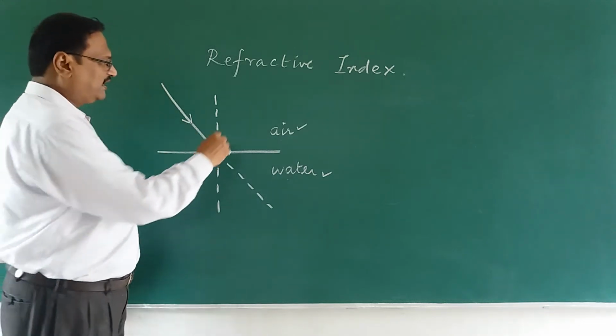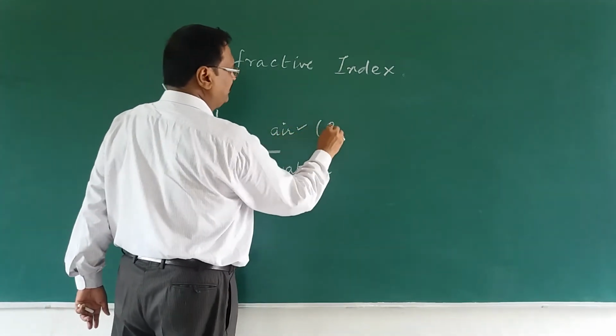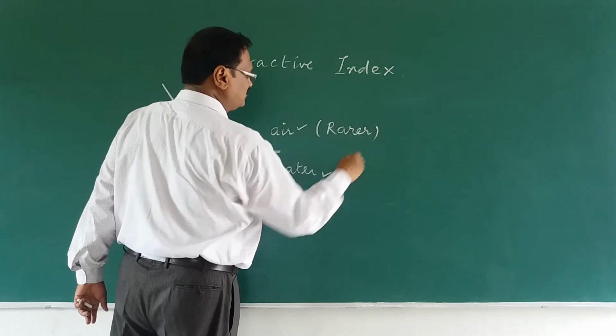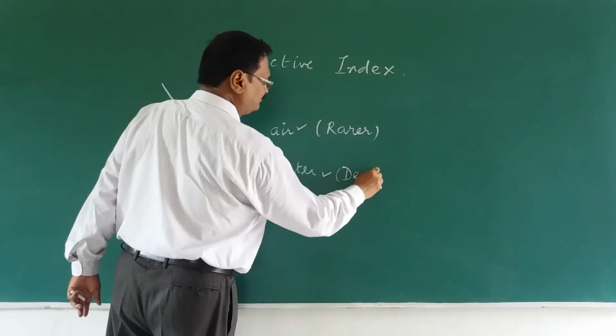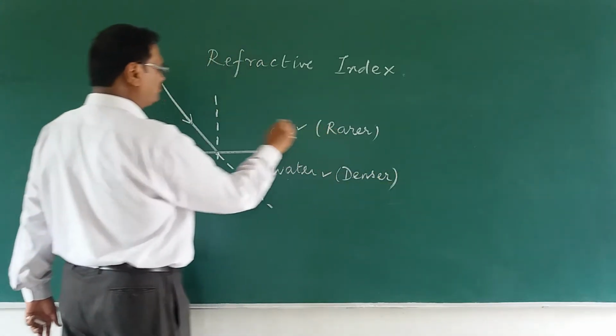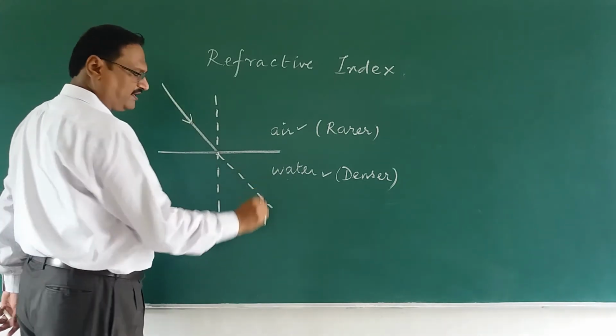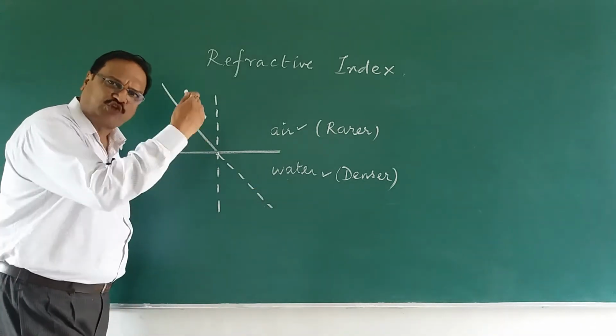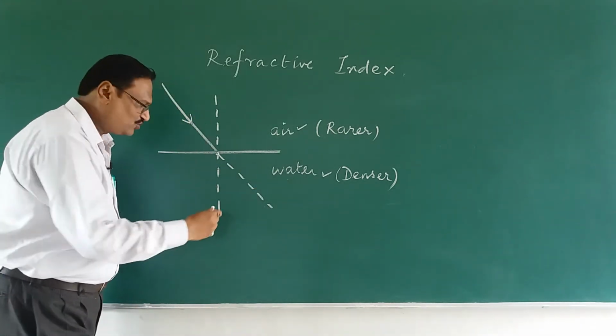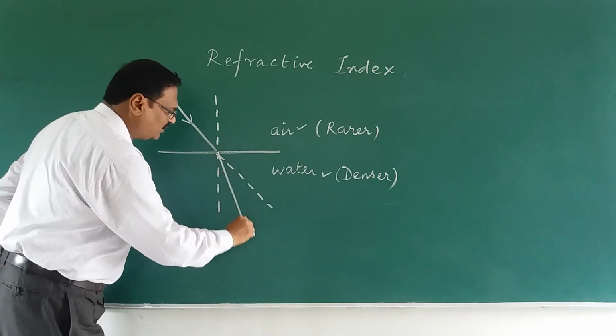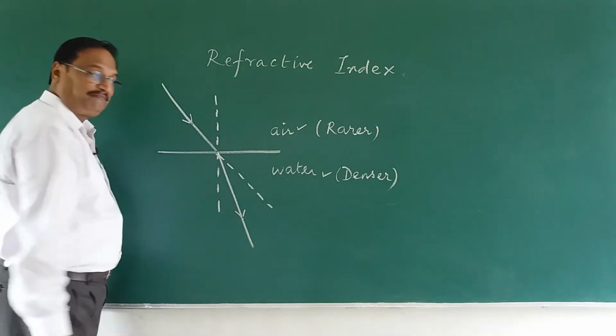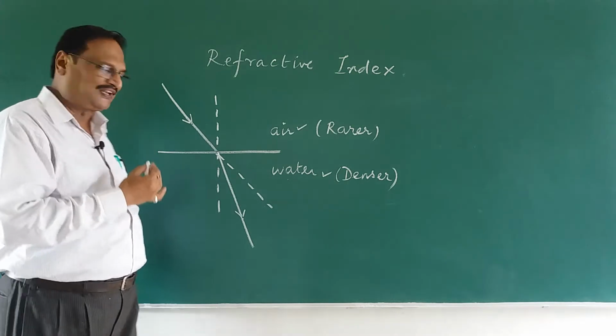This is called a rarer medium and this is called a denser medium. So when light comes from a rarer medium to denser medium, it will slow down. When it slows down, it will bend towards normal.